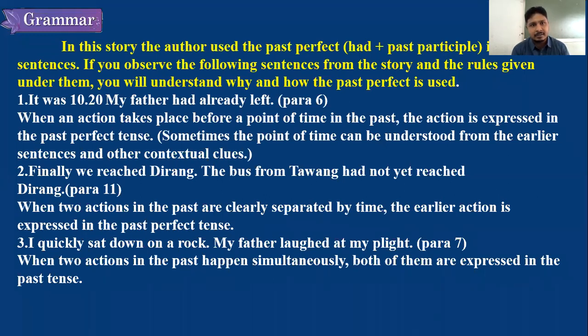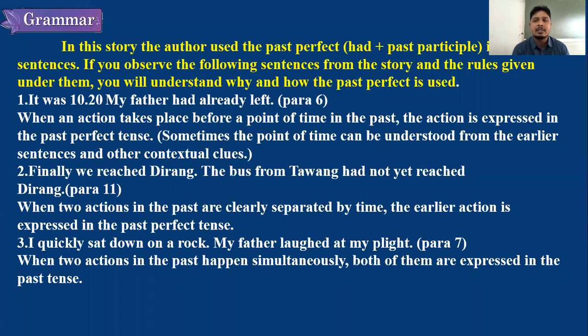Past perfect tense talks about an action which was completed in the past before starting one more action in the past. The only difference between present perfect and past perfect is that in present perfect, we will be using subject plus have or has plus V3.